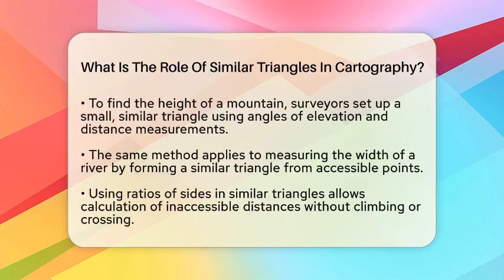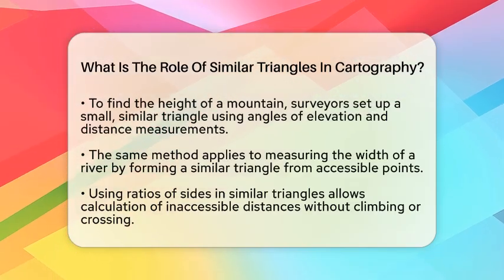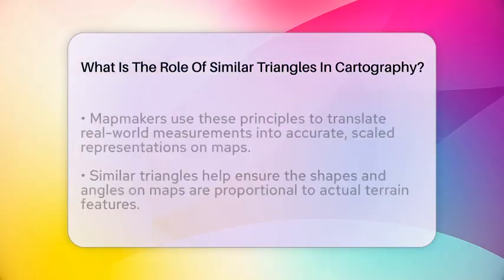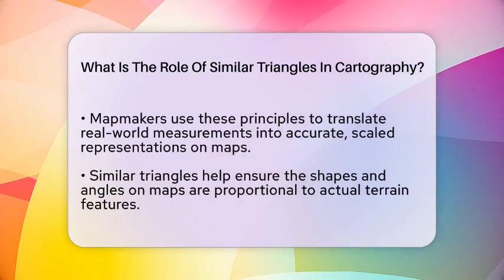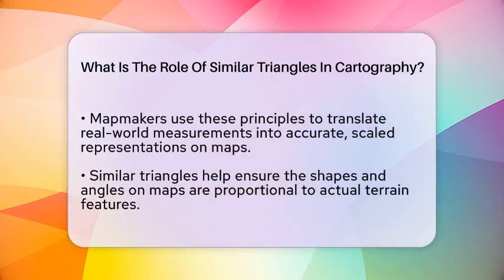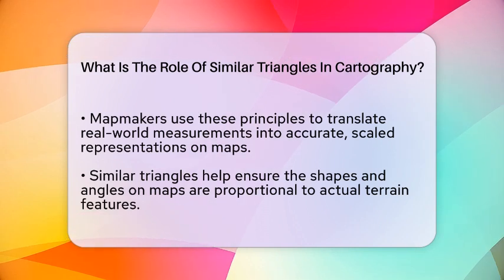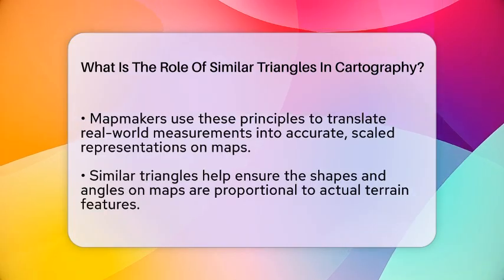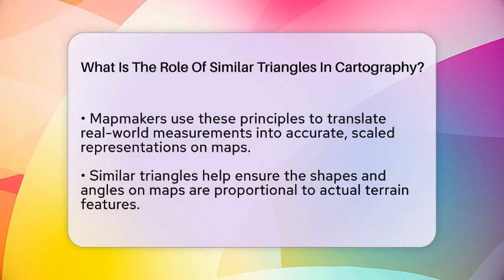Similarly, if they want to find the width of a river, they can use a similar triangle formed by their line of sight and some accessible points on either bank. By measuring the angles and the distance between those points, they can set up a proportional relationship. This way, they can determine the width of the river without crossing it or using a boat. This method is very useful because direct measurement is often impossible or too difficult in the field.